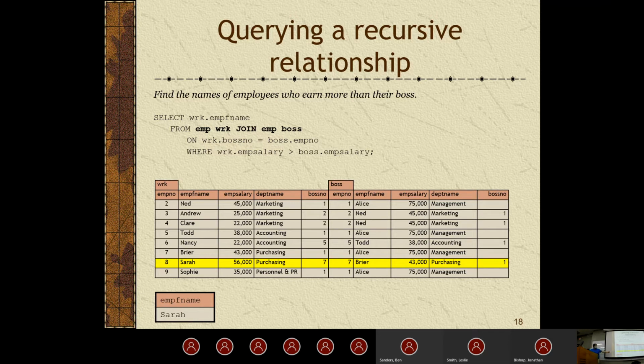In this case, it's going to return Sarah, because Sarah makes $56,000. Her boss is Breyer, I guess, maybe Breer, I'm not sure, and they make $43,000. So $56,000 is greater than $43,000. Therefore, when we set this condition, it'll return the name of Sarah, because that's all we asked for. So any questions about this?